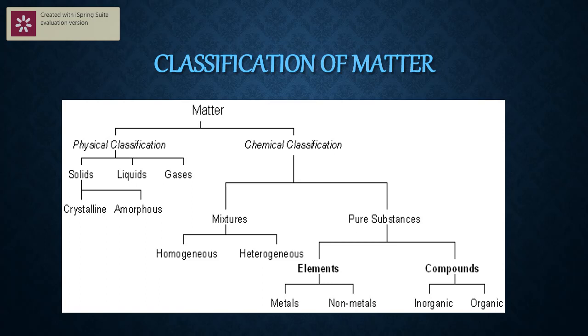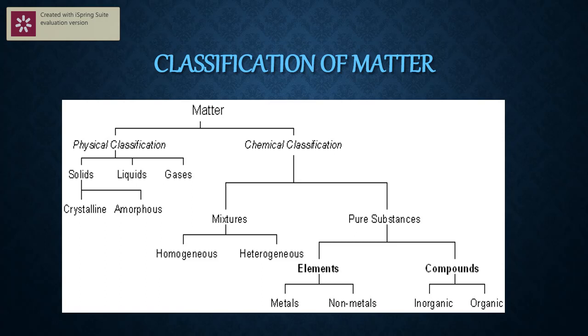So when it is a pure form of matter, then the examples are only elements and compounds. Why? Because if you see the definition of elements from the previous classes, elements are substances made from only one kind of atoms. That means in an element, only one type of atoms is there. For example, pure gold.